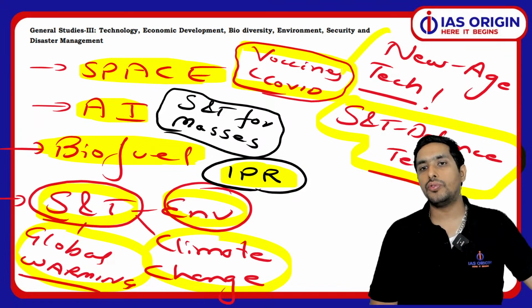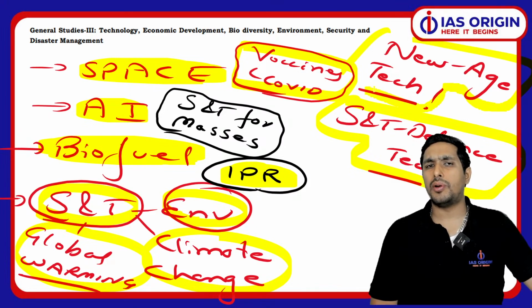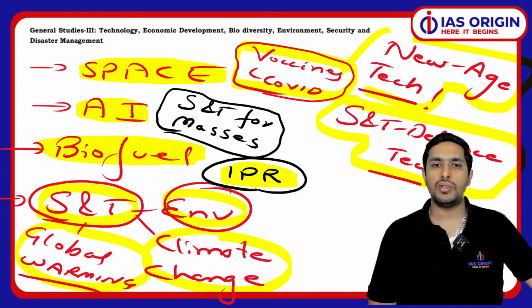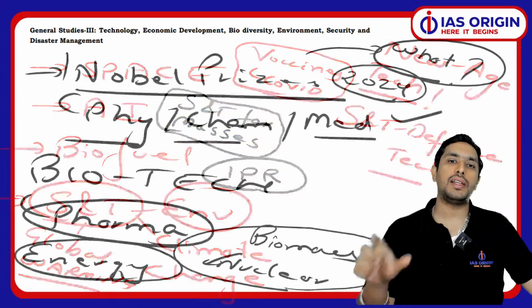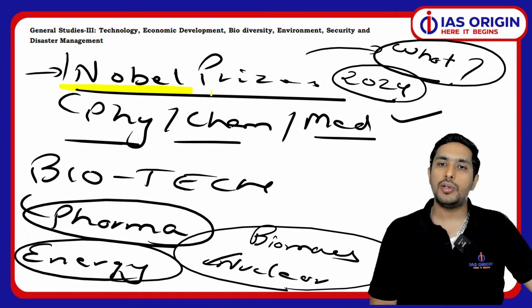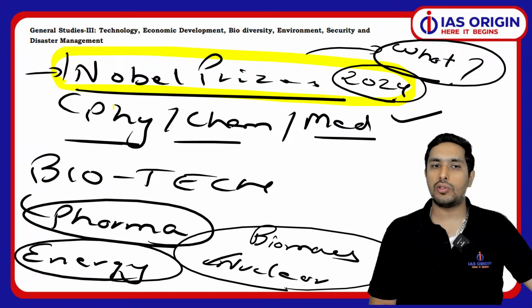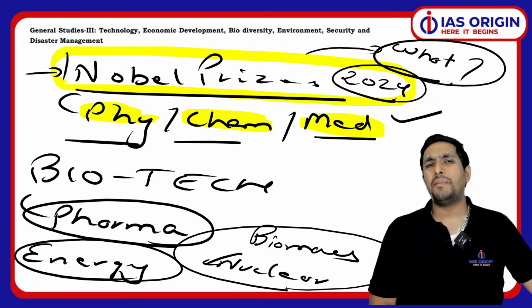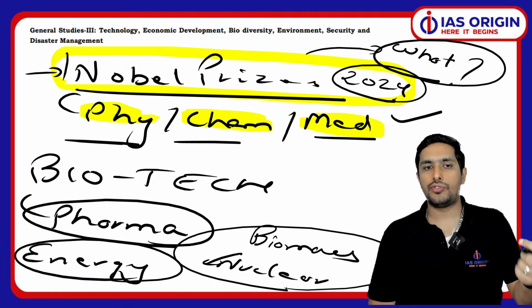They were in a lot of news. And new age technology you should read about. It can be anything which is in news. For science and technology use for the socio-economic development of the country, that as a theme is important. You should read about the Nobel prizes which were there in news. 2024 के तो आप physics, chemistry, medicine पढ़ेंगे ही, but पुराने भी अगर news में हैं, you should read about